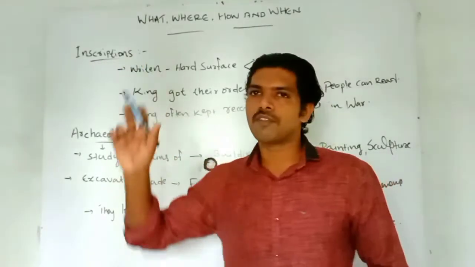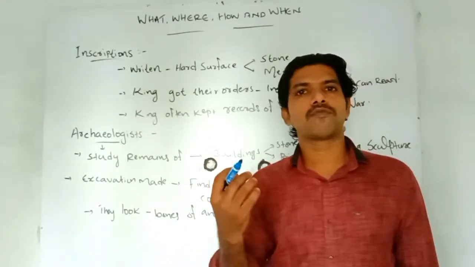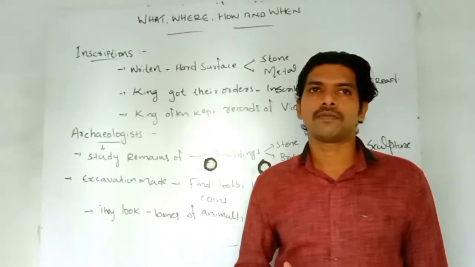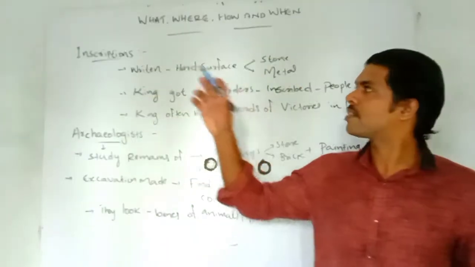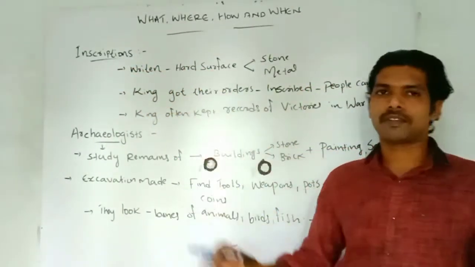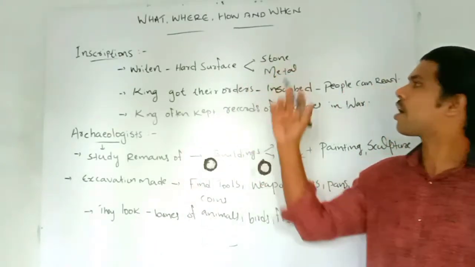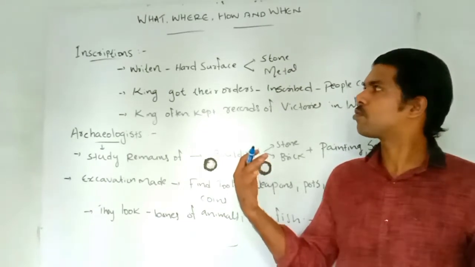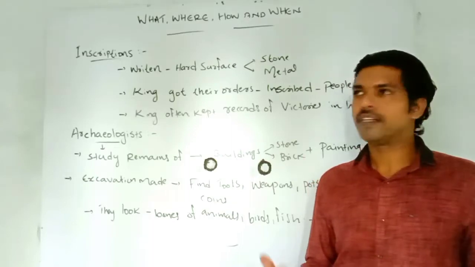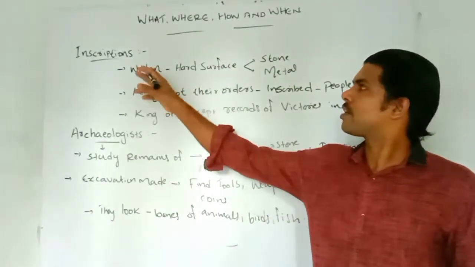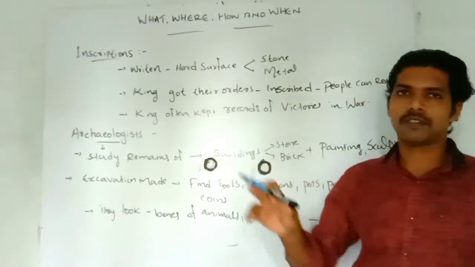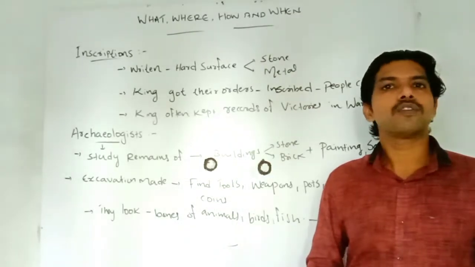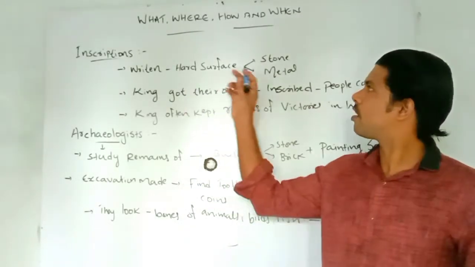Inscriptions are one of the most important historical evidences through which we find out about the past. These inscriptions are written on hard surfaces, which may be stone or metal. In ancient and medieval periods, people used to pass their messages or ideas in written form, mostly on a hard surface, either stone or metal. That's about our inscriptions.